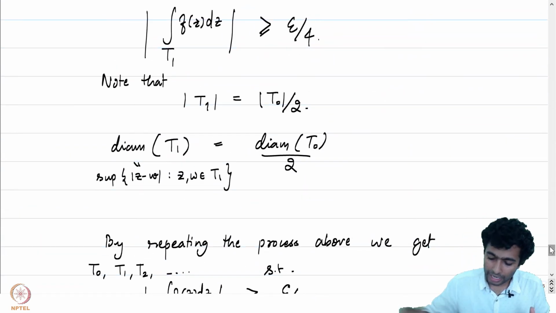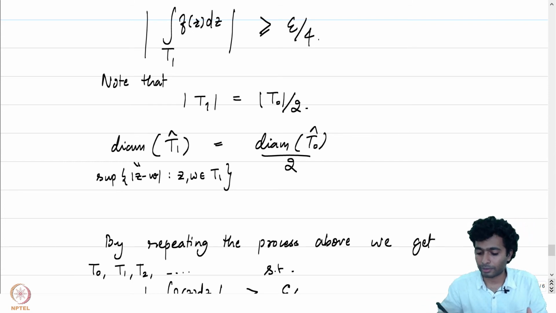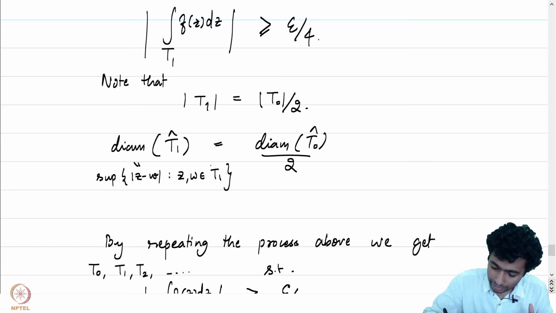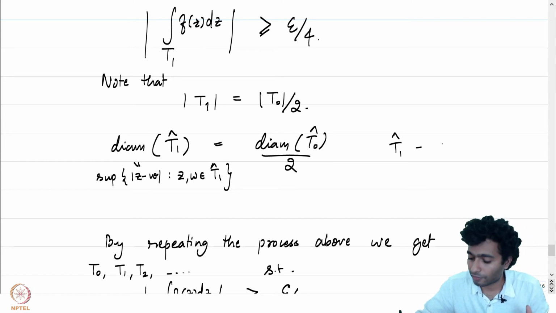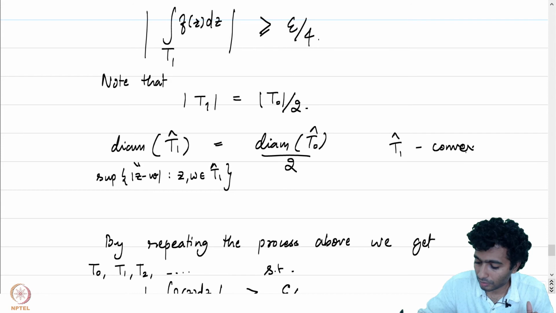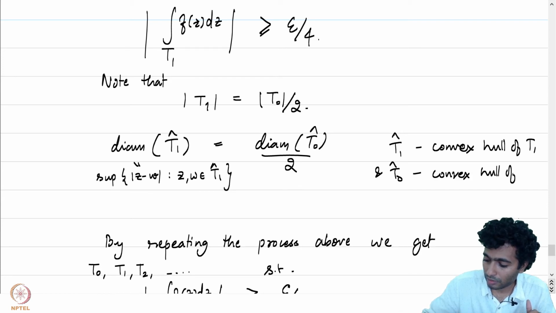We can say that the diameter of T1 hat is equal to the diameter of T0 hat by 2, where T1 hat is the convex hull of T1 and T0 hat is the convex hull of T0.